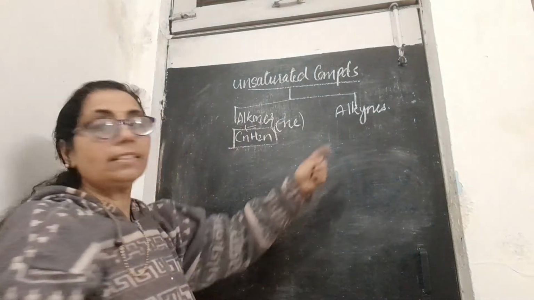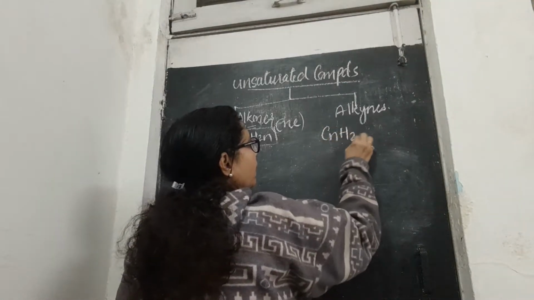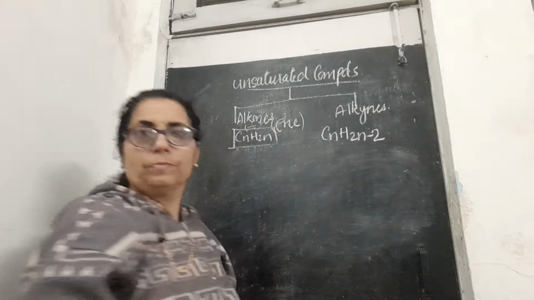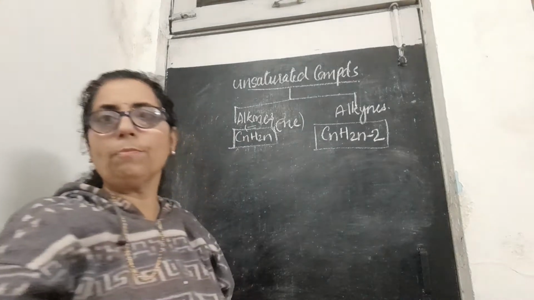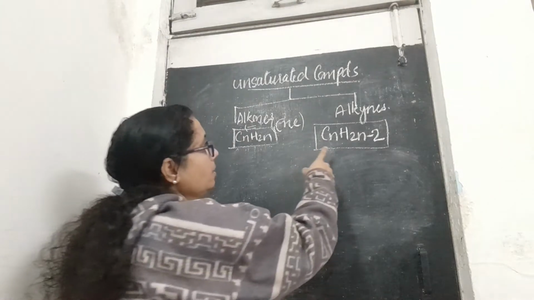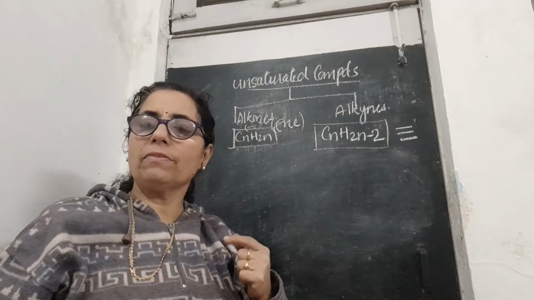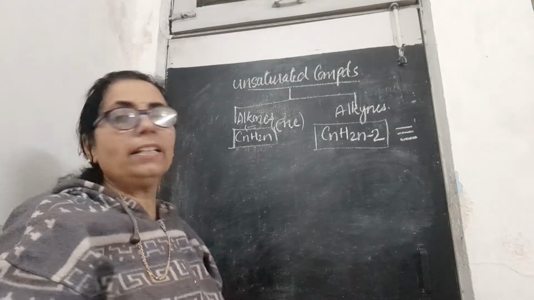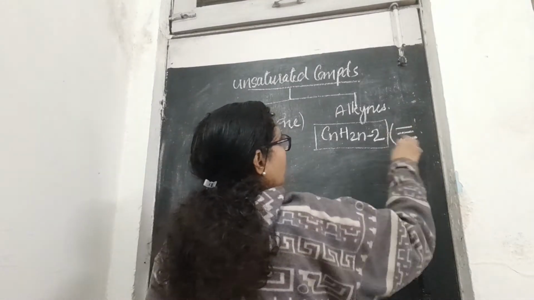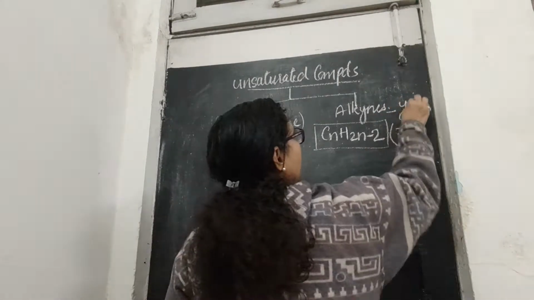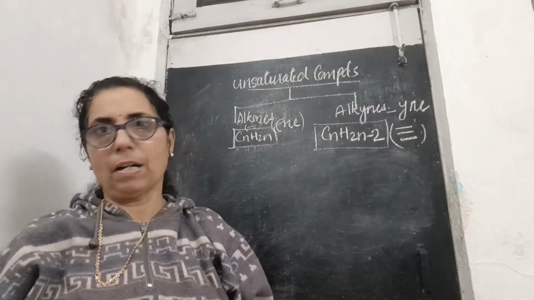Now with alkynes we will write down another formula. The alkyne formula is CnH2n minus 2. Okay, CnH2n minus 2 is the general formula for alkynes. Alkynes will be represented by a triple bond. You will see, when we learn about the structures, that alkynes have triple bonds between carbon and carbon. And the suffix used here will be "-yne", the suffix used for naming the compounds.